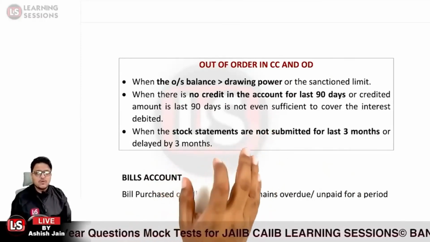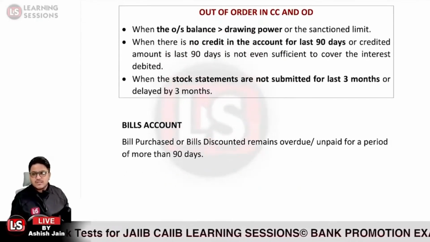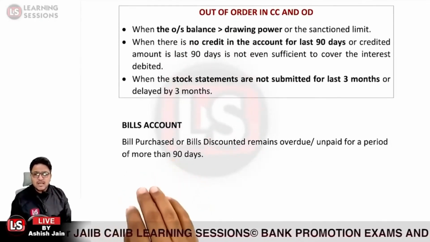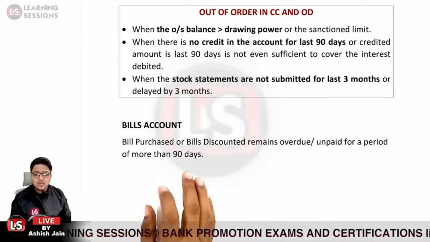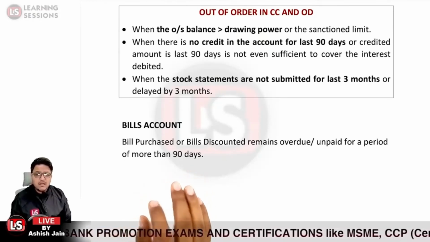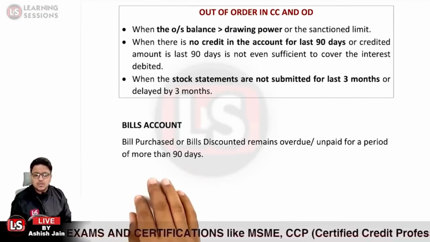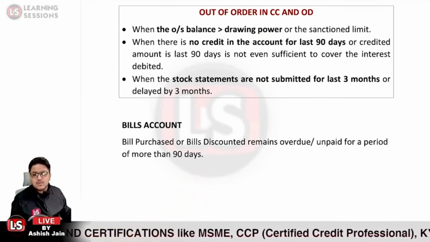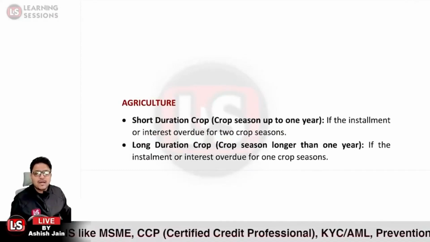Is that clear? Next it is related to bills account. It says that when the bills are due, for example due on the 1st of January, and they remain due for a period of 90 days, in that case also the bills account will be termed as non-performing asset. Next it is related to agriculture.